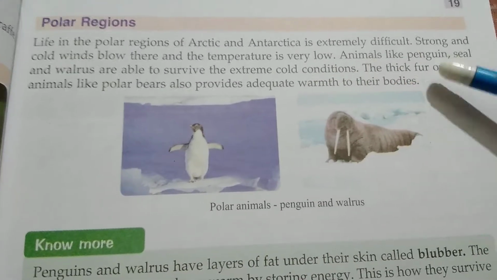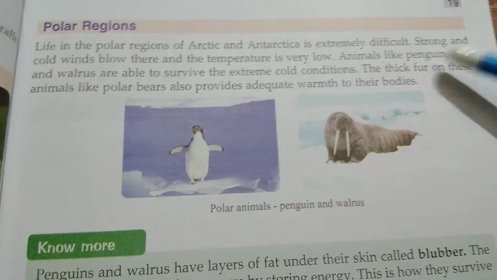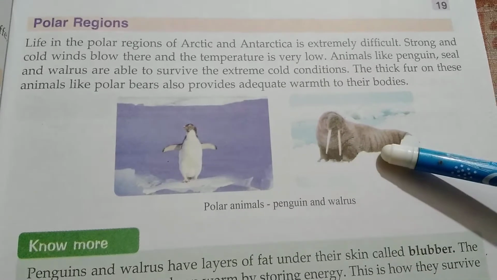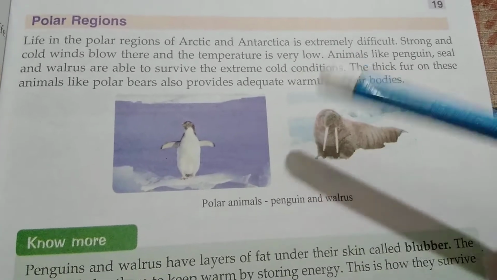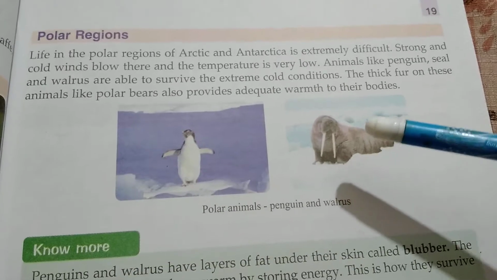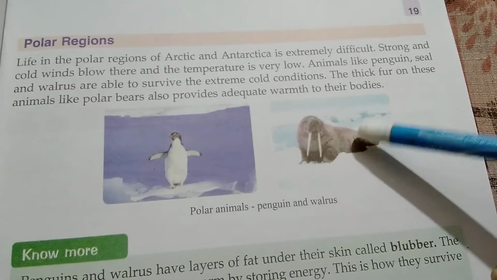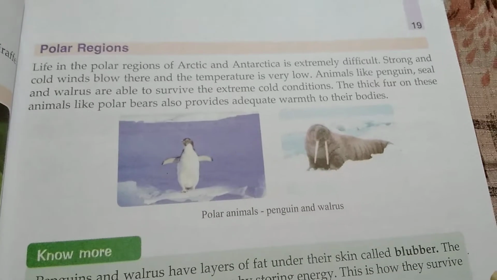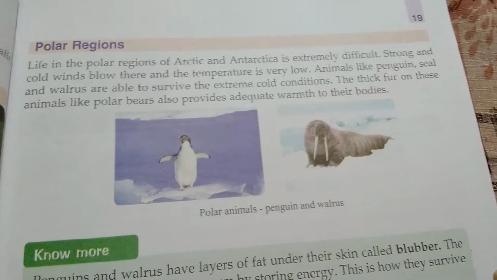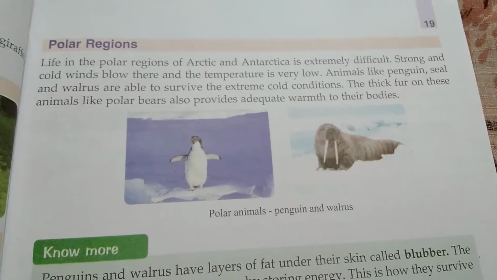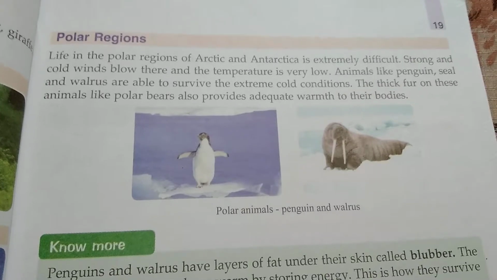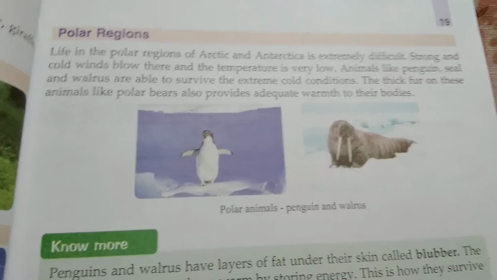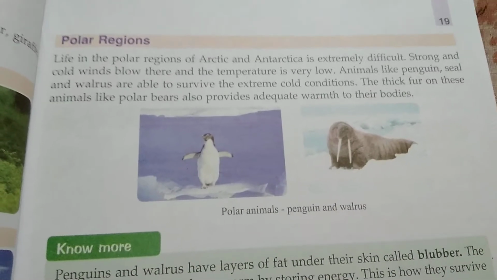And animals, what animals? I told you, penguin, seal, walrus. You can see here polar animals, penguin and walrus. They are only able to survive within these extreme cold conditions. The thick fur on animals like polar bears also provides adequate warmth to their bodies. Nature gives them a sweater. Their body is covered with fur, and it gives them warmth.